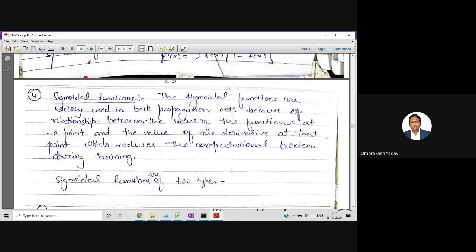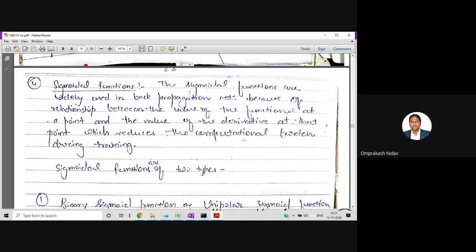Next is the sigmoidal function. So let's study the sigmoidal function. This is widely used. Sigmoidal functions are widely used in the back propagation network, which we'll see later. In the back propagation network, this is because of the relationship between the value of the function at a point and the value of the derivative at that particular point.